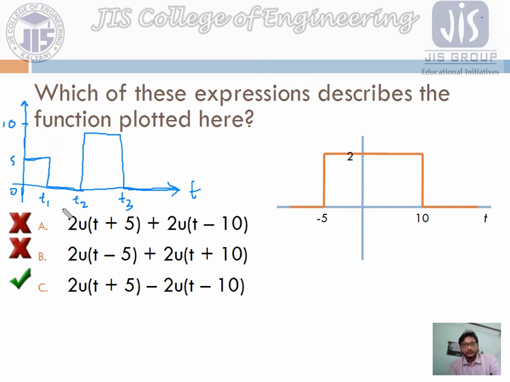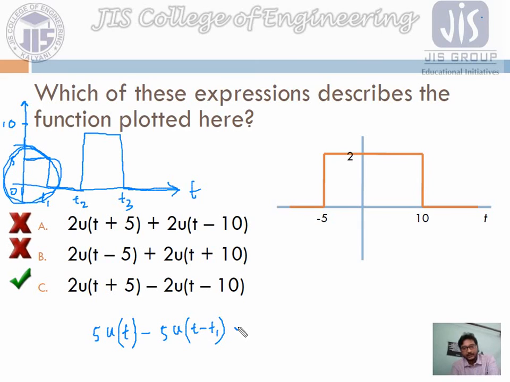For the first part, we can write 5 u of t for the first signal. Then you have to subtract 5 u of t minus t1, for this part only. Again, another function has started at t equals t2, so this function we have to add.